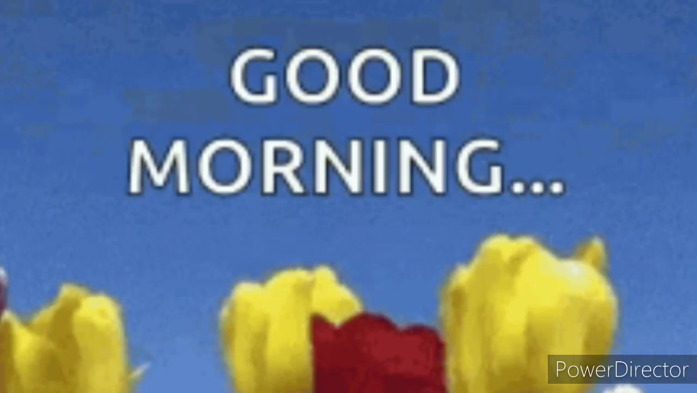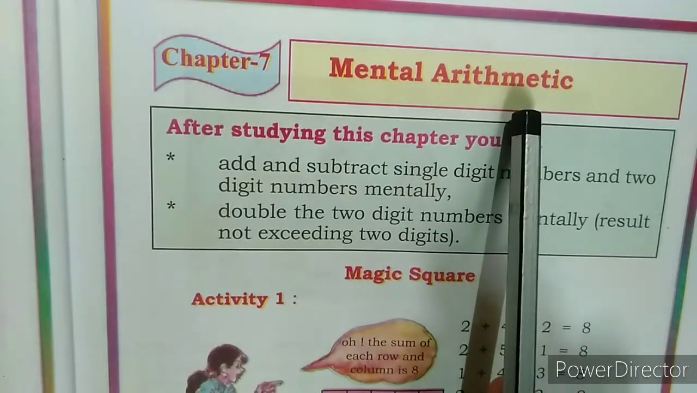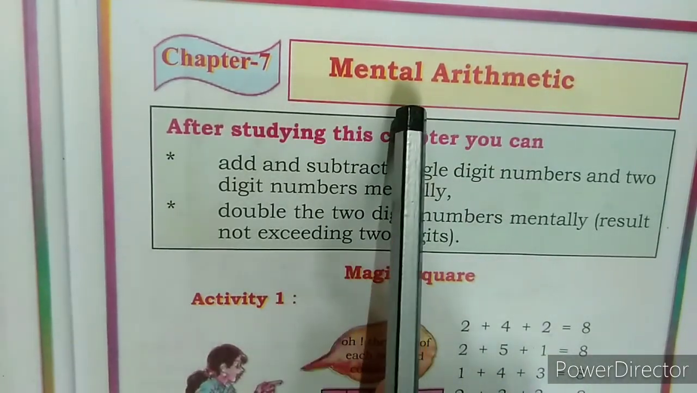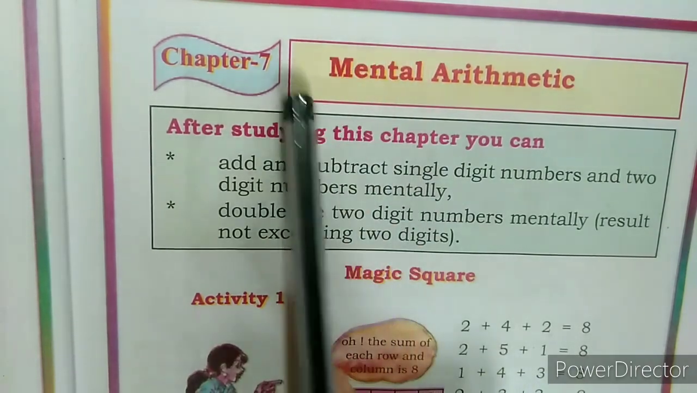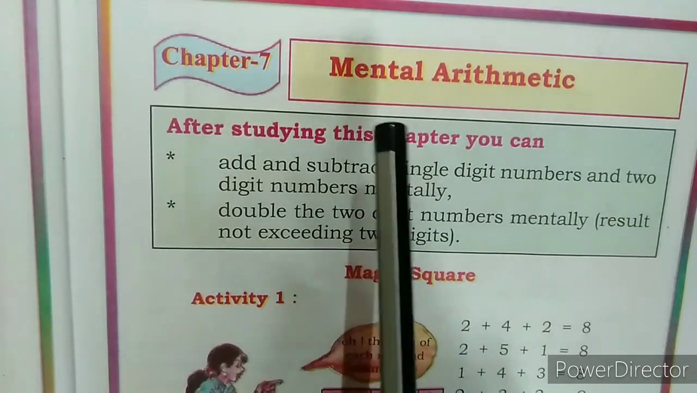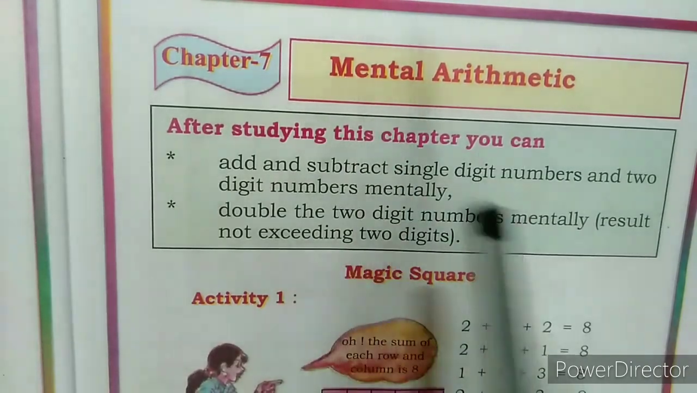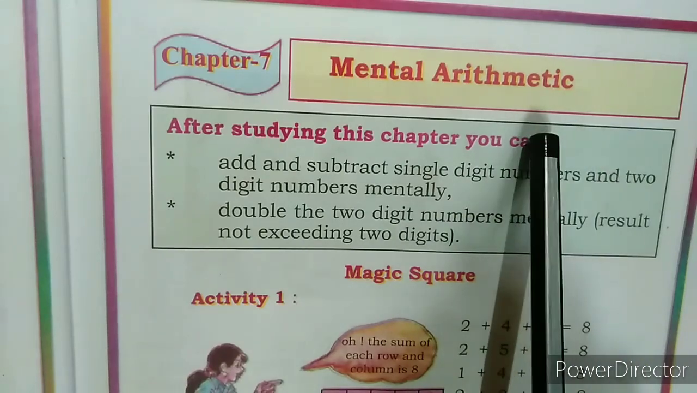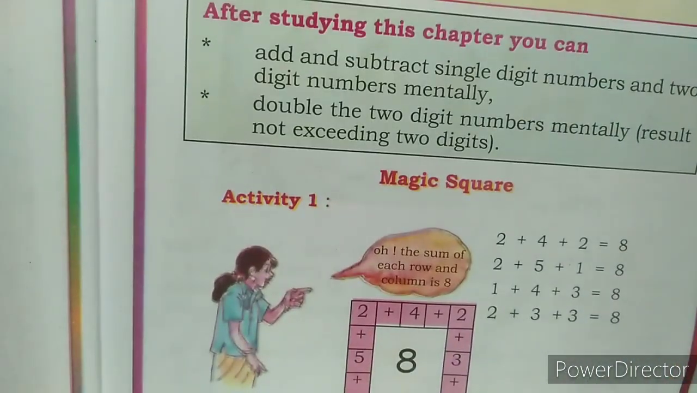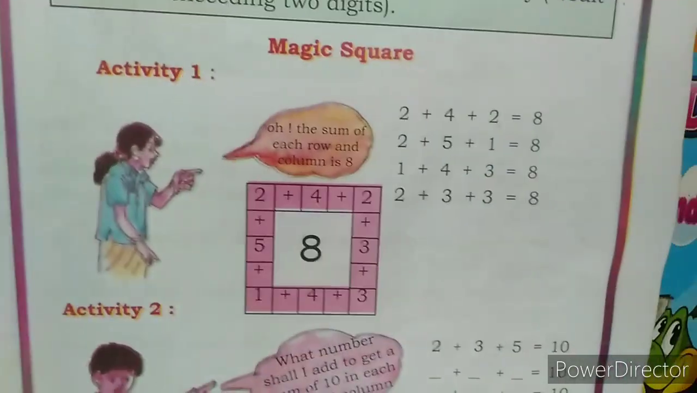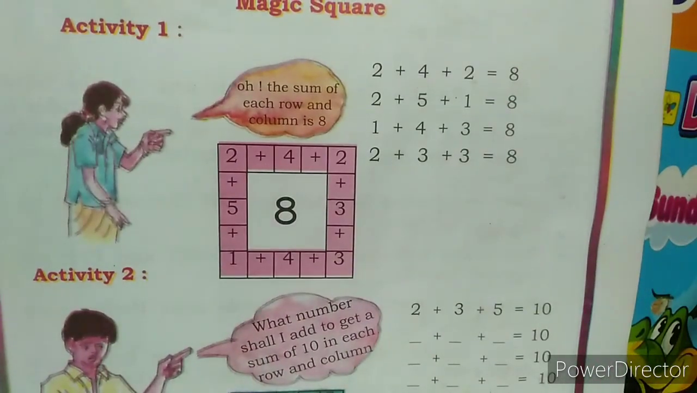Good morning, children. Today, let us deal with chapter number 7, Mental Arithmetic. Children, mental means not what we call like, are you mental? Not that mental, children. Mental means calculating in the mind. Arithmetic means it's a maths which deals with numbers. So today we will learn how to solve the sums mentally.